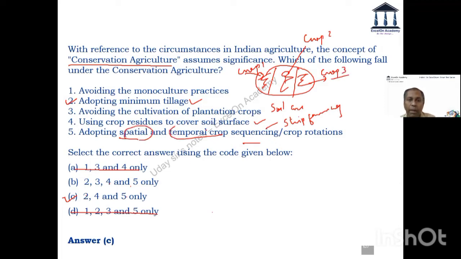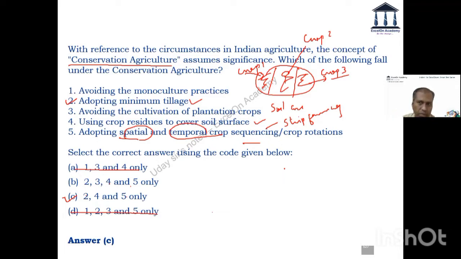Now then comes your temporal. So spatial means all the 3 crops are done at the same time. Temporal may be one after another. So when all 3 crops are done at the same time, you call it strip cropping or polyvarietal cultivation. But when it comes to temporal, the better name is crop rotation.